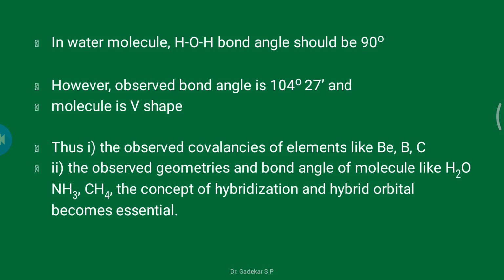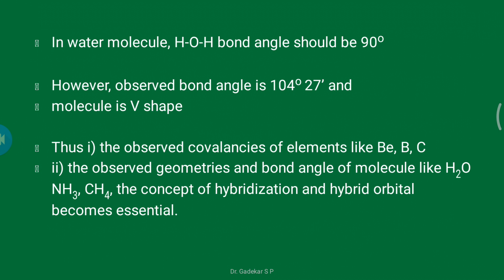According to the hybridization concept, water has a V shape. In the water molecule, the hydrogen-oxygen-hydrogen bond angle should be 90 degrees according to VBT, but the observed bond angle is 104 degrees 27 minutes, the molecule is V-shaped, and the geometry is tetrahedral. These are explained only by the hybridization concept.